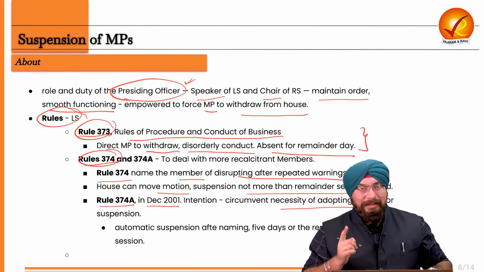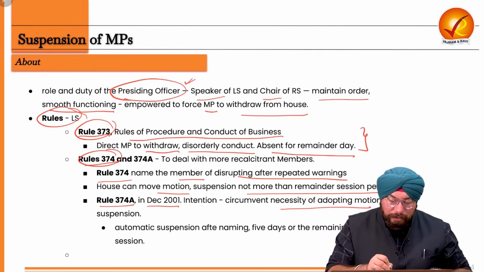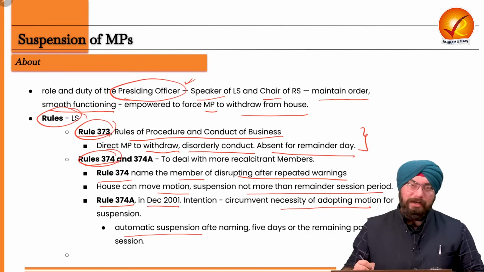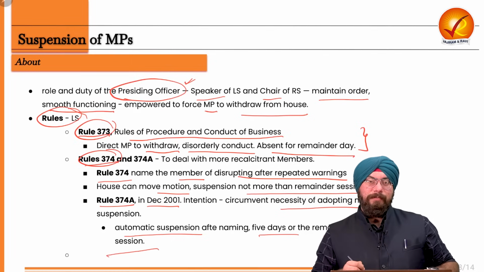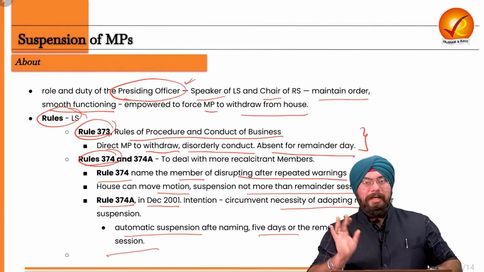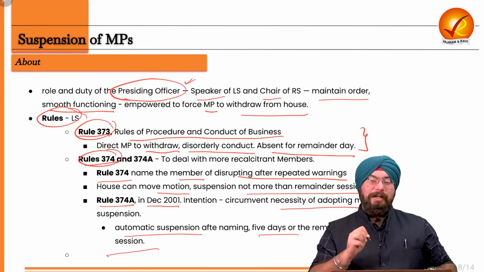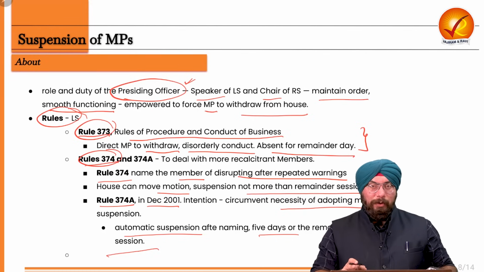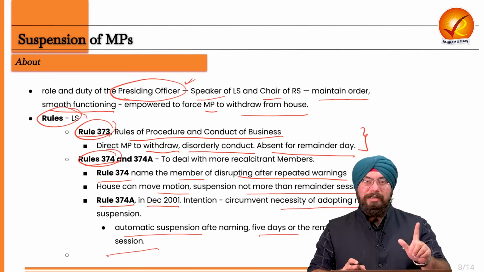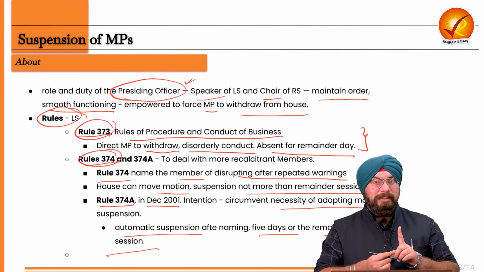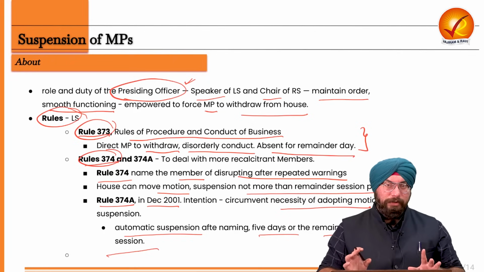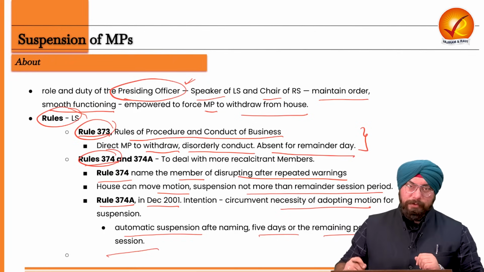And what happens? In this case, Rule 374A, there will be automatic suspension after naming that particular member of parliament. For how much time will they be suspended? For 5 days or the remaining part of the session. So for the next 5 days or for the remaining part of the session, they might be suspended. I hope this is very, very clear to all of you. So Rule 373, Rule 374, and 374 has a new part, that is 374A, where automatic suspension will be there without passing the motion. I hope this is very, very clear to all of you.